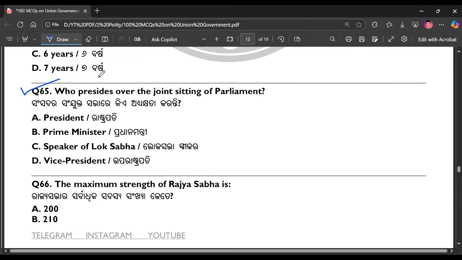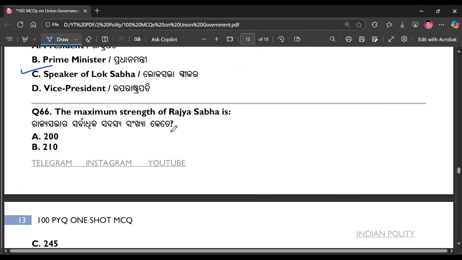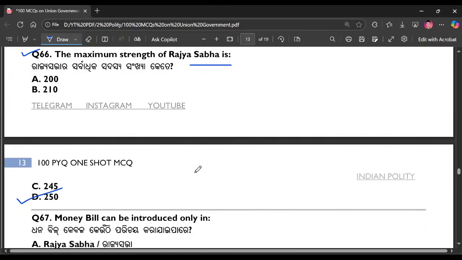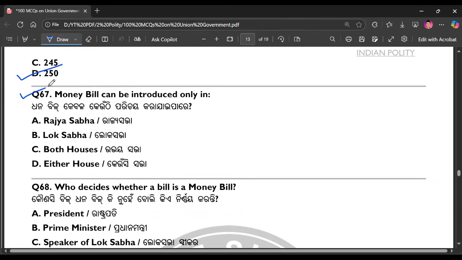Question number 65. Who preside over the joint sitting of parliament? The right answer is option number C. Question number 66. The maximum strength of Rajya Sabha is. The right answer is option number D. Question number 67. Money bill can be introduced only in. The right answer is option number B.